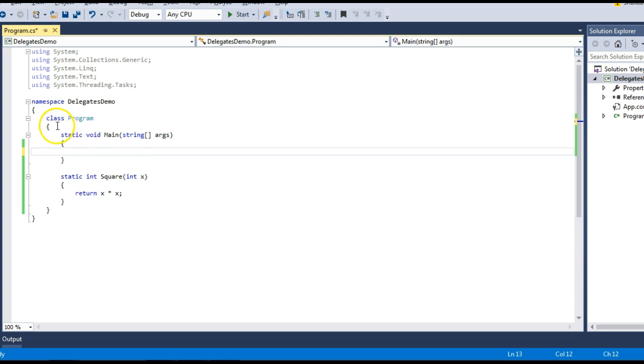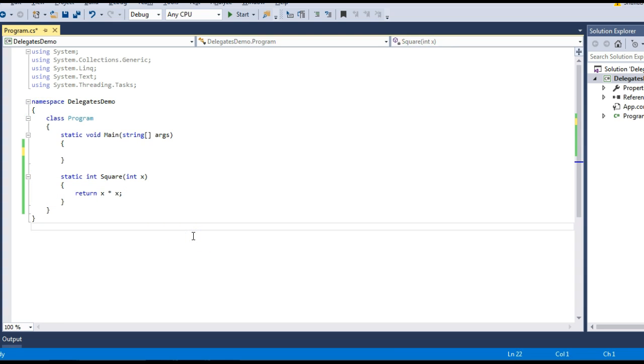So here I have a very simple class called program, and this class has two methods. One is the square method and one is the main method. The main method is the entry point of this class. Now what does this square method do? This takes an integer, and then it returns an integer. And what does it return? It returns the square of a number. So this is a method we need to consume in our program class.